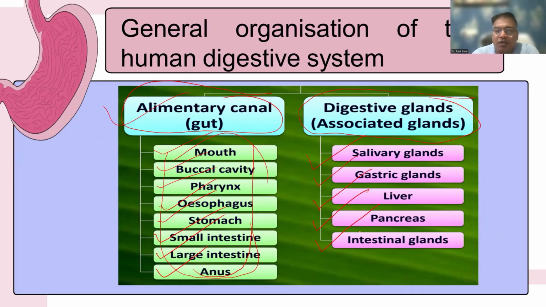These associated glands secrete various enzymes in these parts of the alimentary canal, and food gets broken down by these enzymes into smaller ones, gets absorbed in the intestine and reaches the cells for utilization.